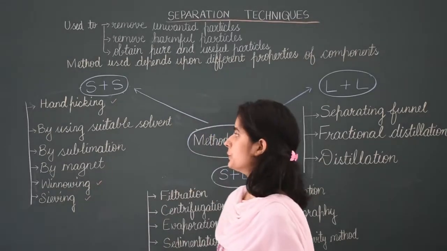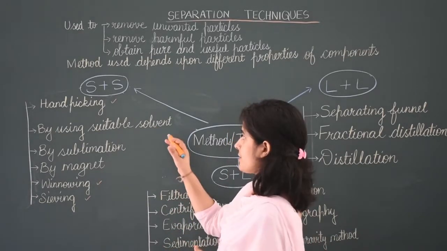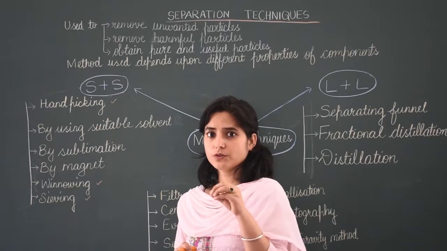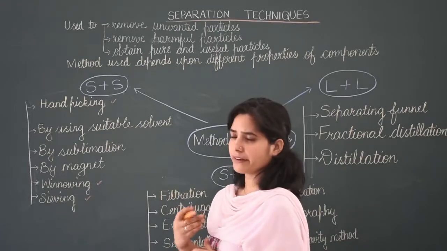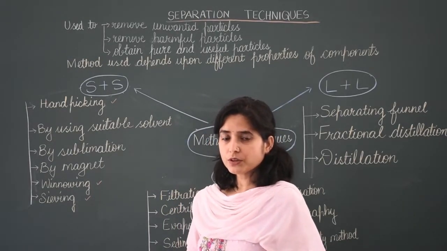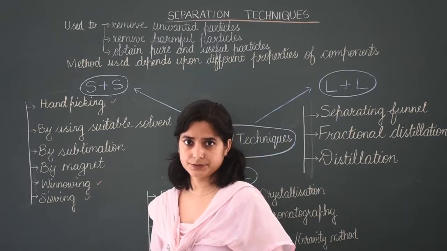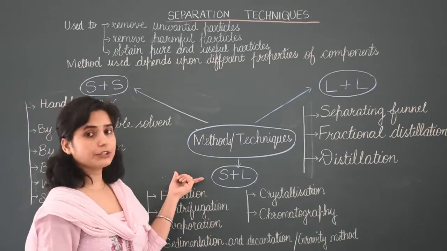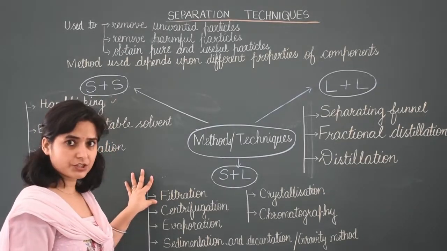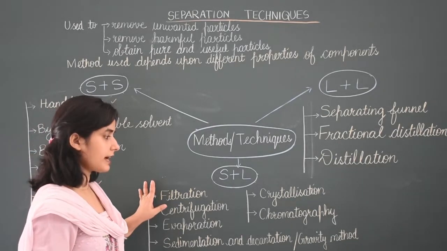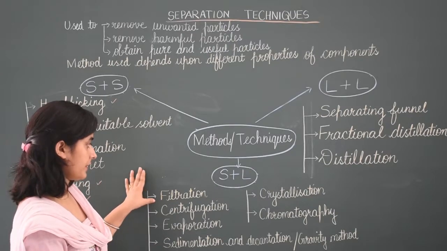In detail we will do the first technique, by using a suitable solvent. Solvent means that in which we have to dissolve something. Second one, by sublimation. Sublimation we have already done in chapter 1 also, so try to revise that. Third one, by magnet. Now for solid to liquid. When solid and liquid are present, then by the filtration technique, this is also done in 6th class, but here in 9th class it is also in detail. So we have to study it again.